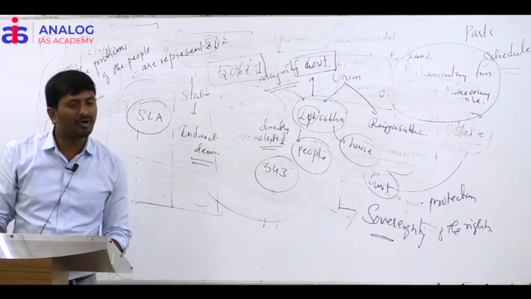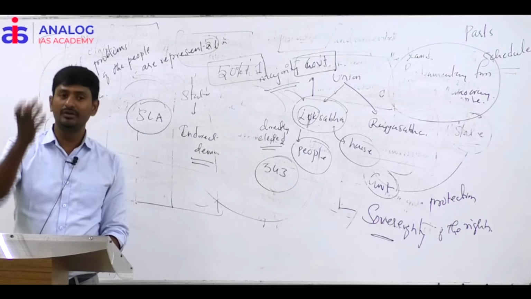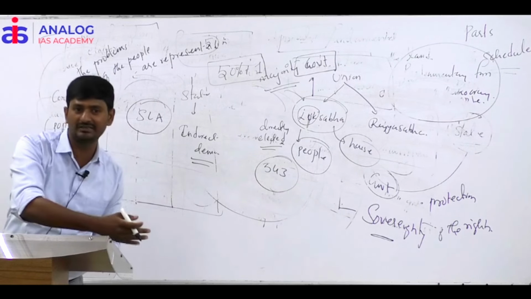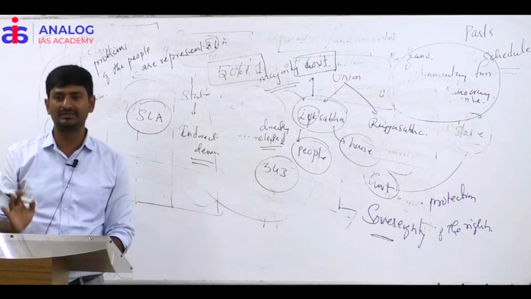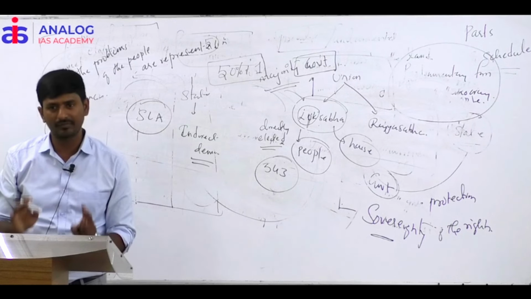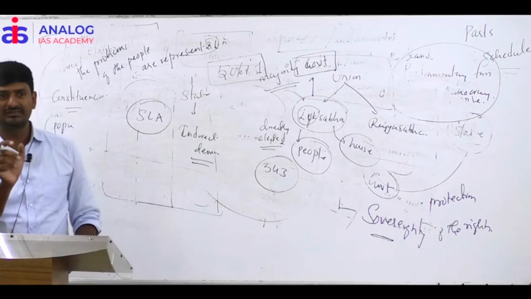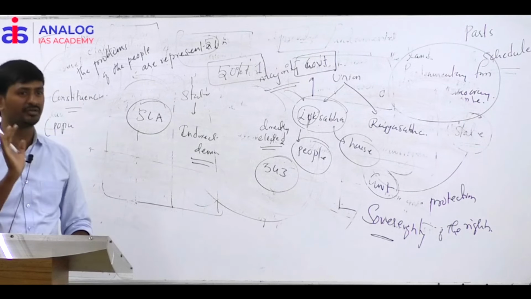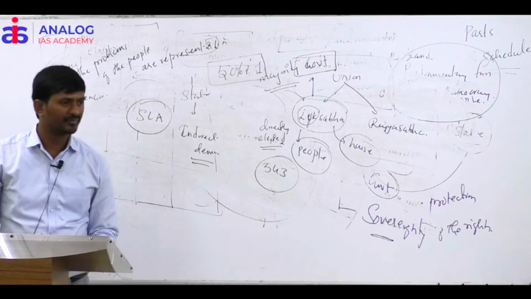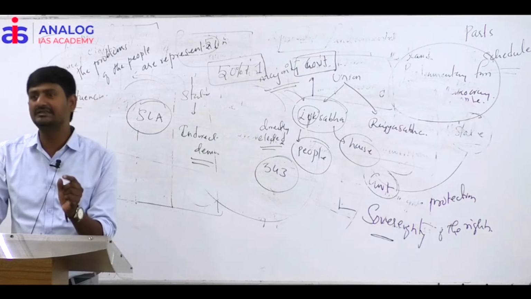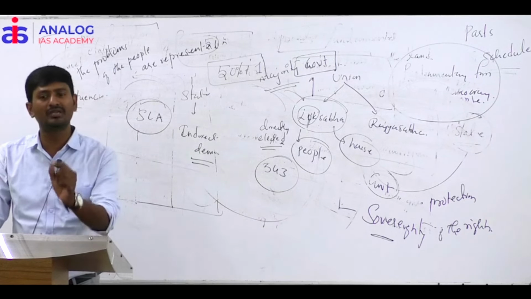Which constituency will have more population, Lok Sabha constituency or state legislative constituency? Lok Sabha constituency. On average, every Lok Sabha constituency will have more than 10 lakh population. Every constituency for the state legislative assembly will have approximately more than 1 lakh population.